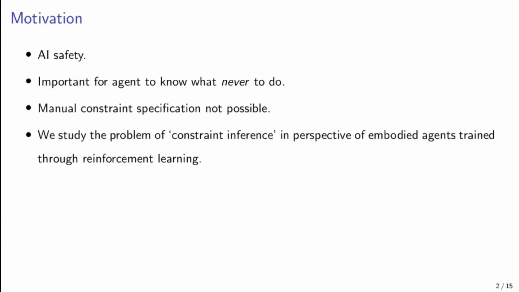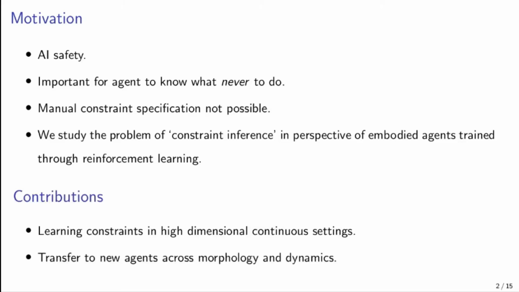AI safety is a growing concern. For agents to be safe, they need not only be able to carry out a desired task efficiently, but also be aware of what behaviors are bad and should never be committed by that agent. These bad behaviors can be expressed in the form of constraints. However, manually enumerating all the possible bad behaviors is generally not possible. The natural question in this context is whether we can in some way automate the learning of constraints. In this work, we study this problem in the context of reinforcement learning agents.